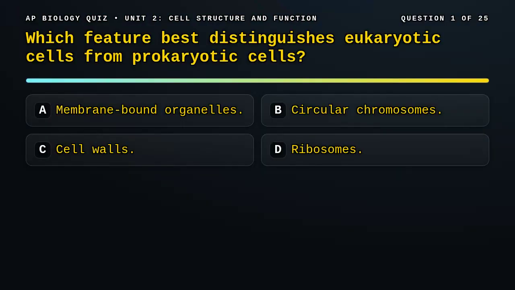Question 1. Which feature best distinguishes eukaryotic cells from prokaryotic cells? A. Membrane-bound organelles. B. Circular chromosomes. C. Cell walls. D. Ribosomes.